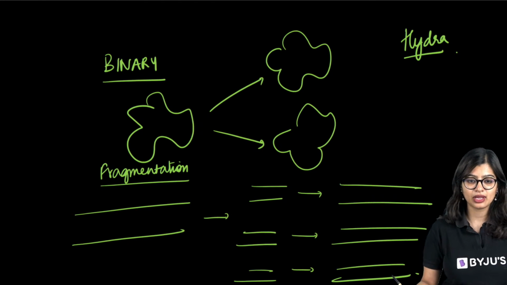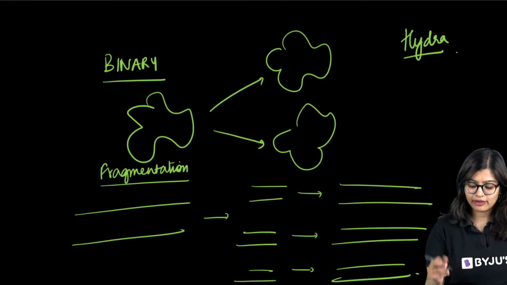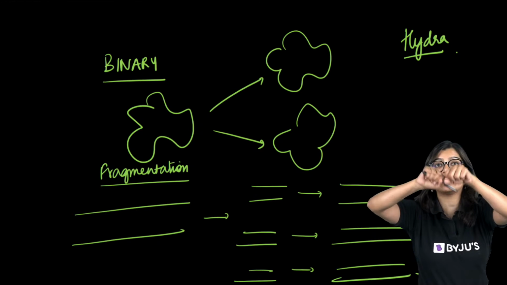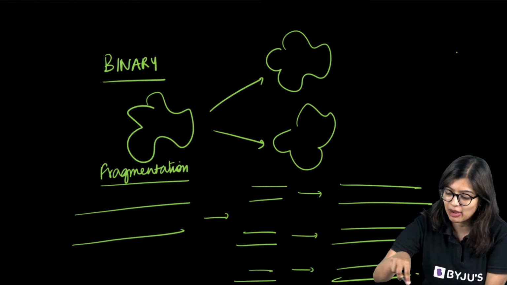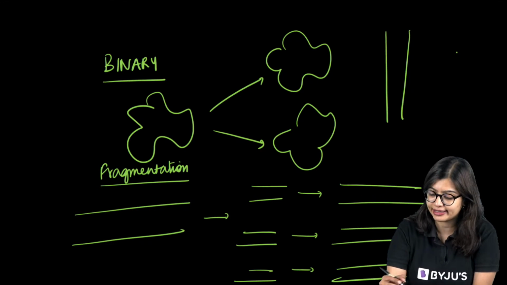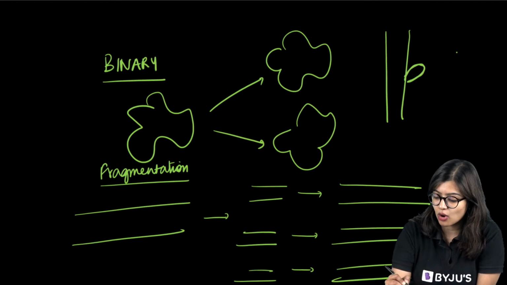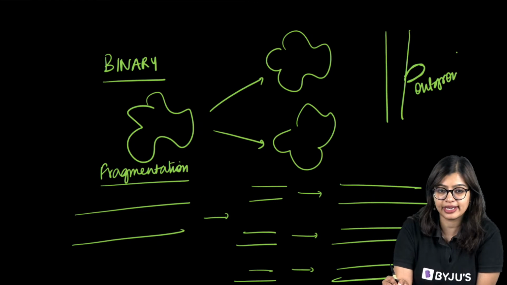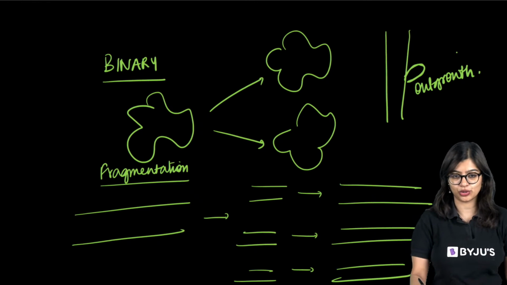Are we clear? Ma'am, they are the same. They are not exactly the same. See, in fragmentation, they are breaking into pieces. In budding, the parent is not cut or anything. But we see that there is an outgrowth, right? So we see that there is an outgrowth.